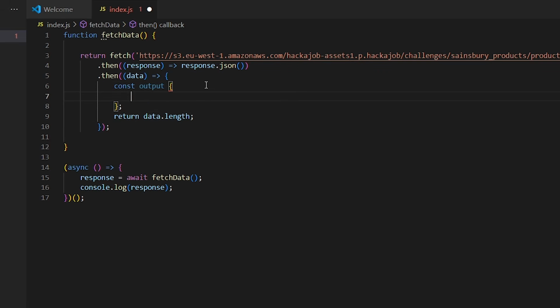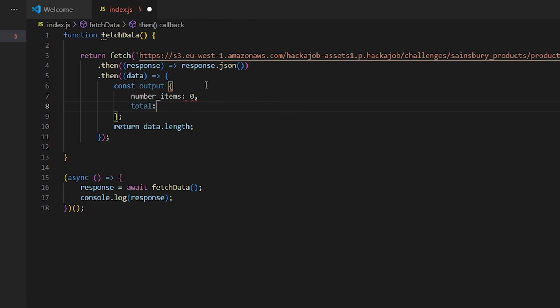We wanted total, or rather number of items, and then the total. I'll just call it those. Forgot the equal sign. Haven't entirely had my coffee today.